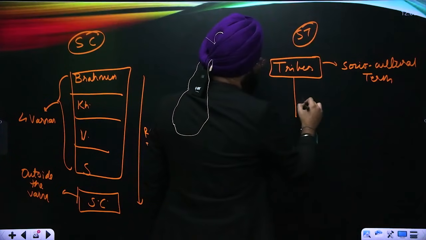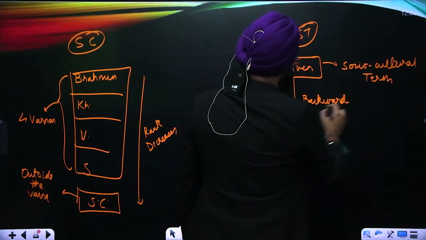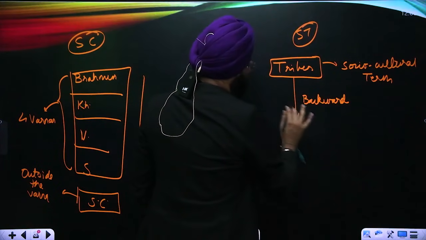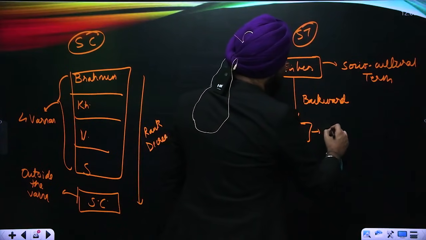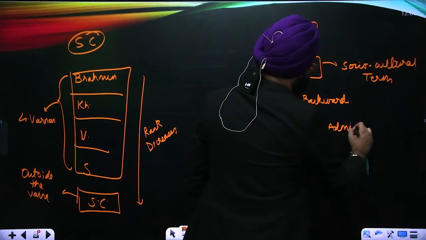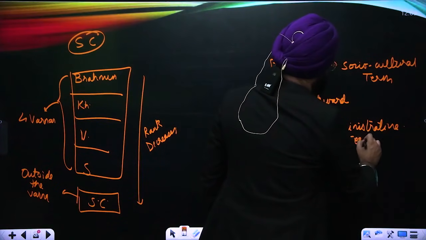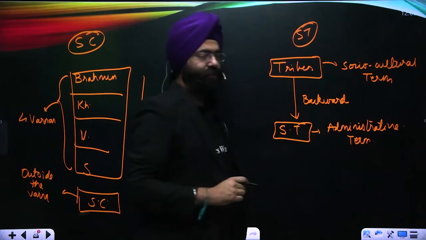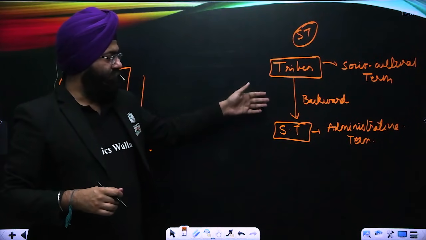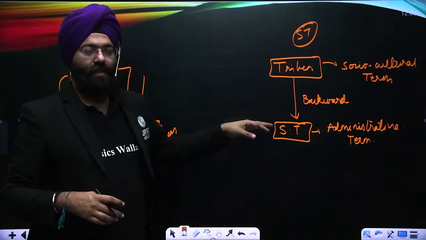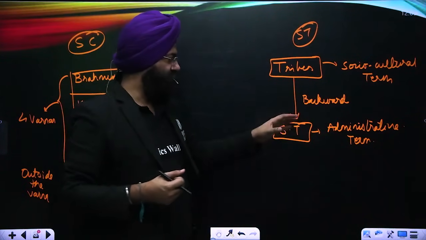Among them, a few are backward, which needed special attention. Scheduled tribe is an administrative term, because you will see that not all tribals get reservation. It is a scheduled tribe who get the reservation. So among the tribes, the ones who are backward were given the status of a scheduled tribe, who were specially administered by the government. So that is scheduled tribe.